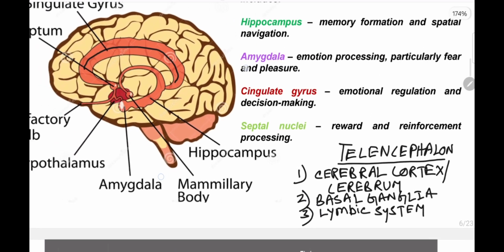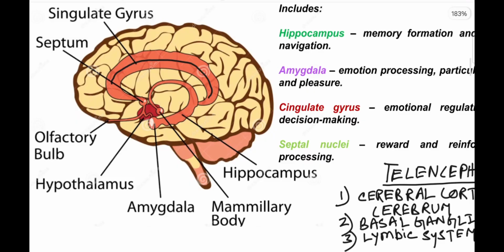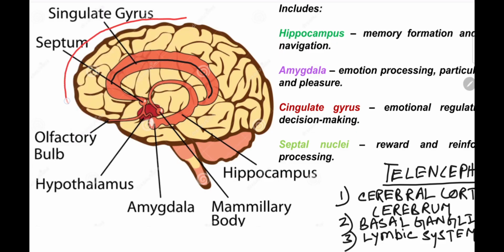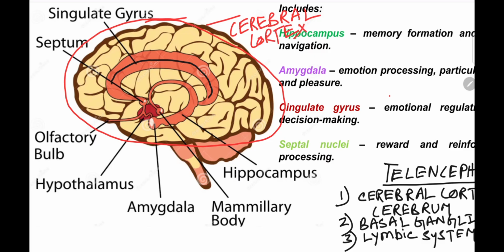Once again, in this picture, that whole part is the cerebrum, and the outer layer, the layer of cell bodies located within this part, is known as the cerebral cortex layer. Okay, next is basal ganglia.